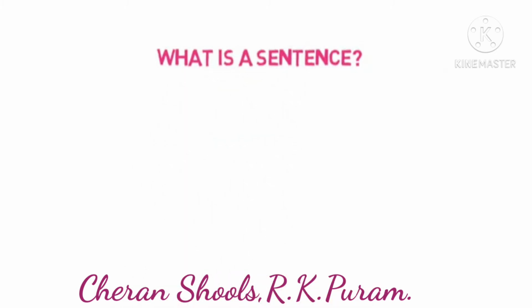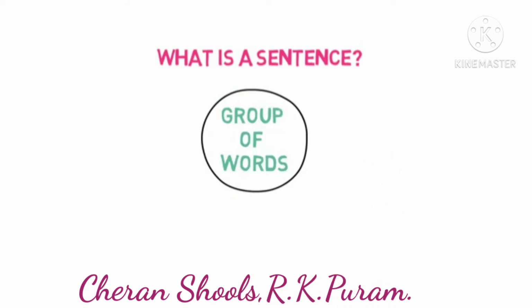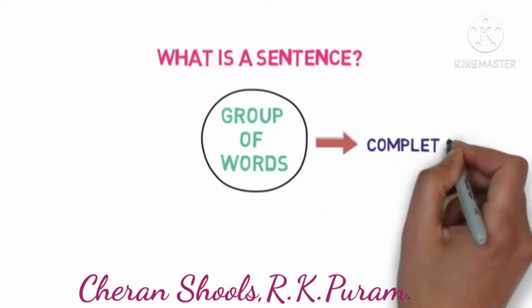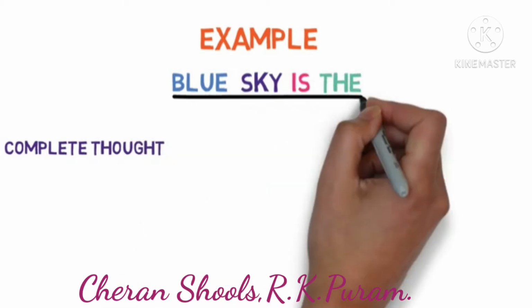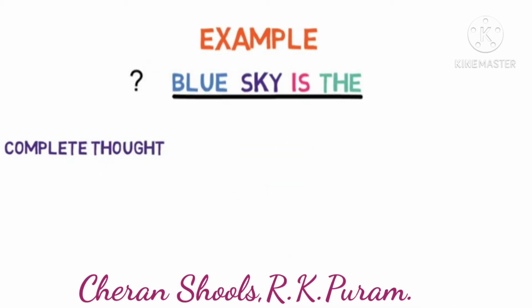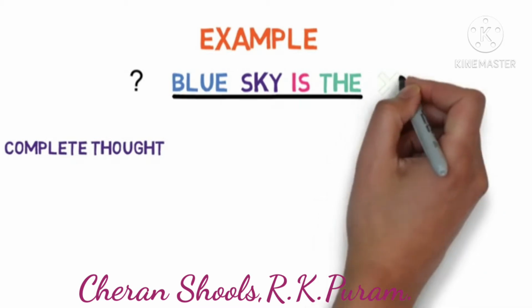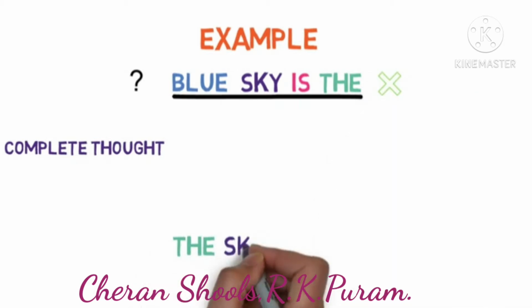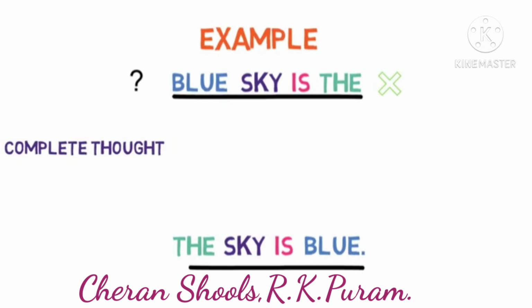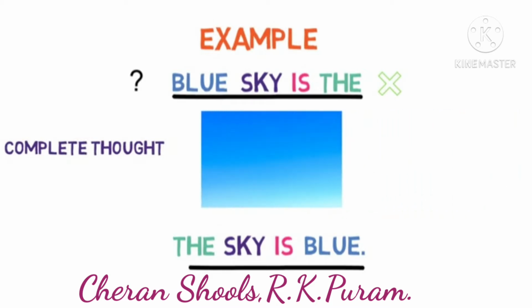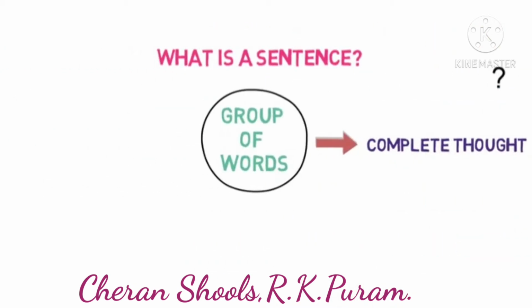Now we are going to see what is a sentence. A sentence is a group of words and it has three main characteristics. Firstly, it expresses a complete thought. Example, "blue sky is there" is a group of words. Does it give any meaning? No, so it is not a sentence. Let us rearrange the words. The sky is blue. We came to know about the color of the sky. This is conveying the meaning, so it is a sentence.